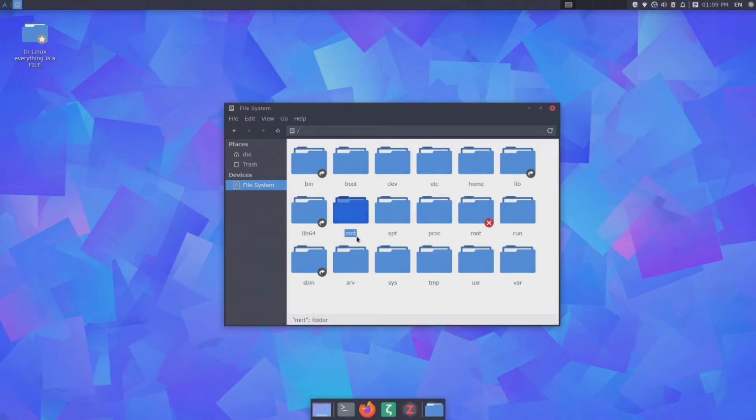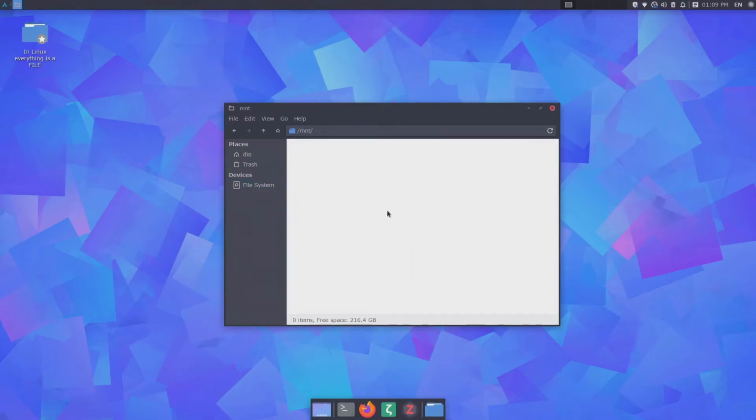We have the MNT folder. The MNT folder, also known as the mount area, is where we can manually mount partitions and external hard disks. By default, this directory is empty, but if we want to mount some external hard disk, we can mount that hard disk manually and it can be easily found from here.